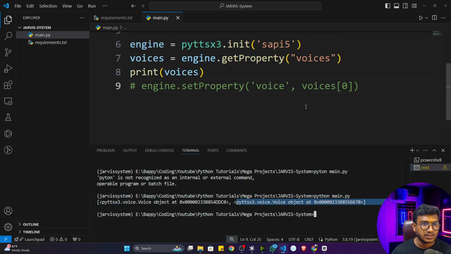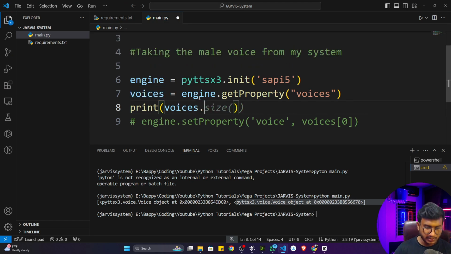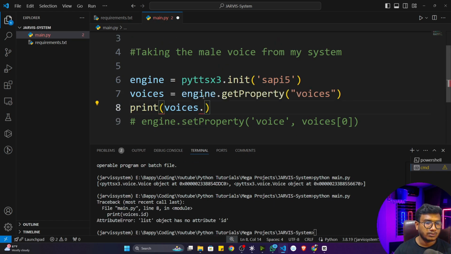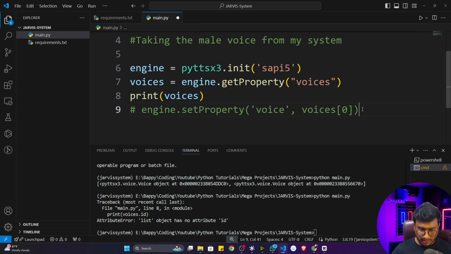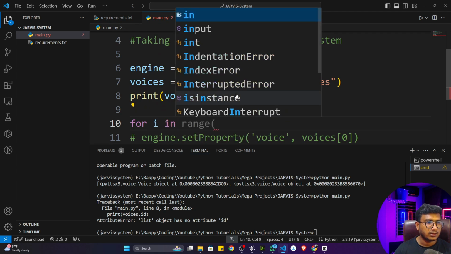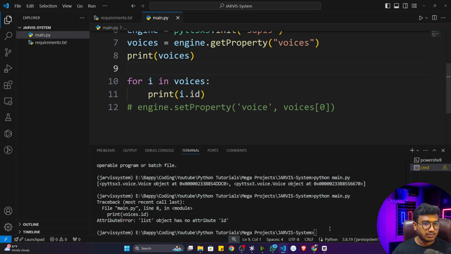Let me show you. I can also show you the name. For this, I can call this ID function, I think. Now let me save and execute. It's a list, so I can't directly perform the ID. What I have to do is write a for loop on this list. So I'll write for i in voices, and then print i dot id. Now see, if I execute the program,